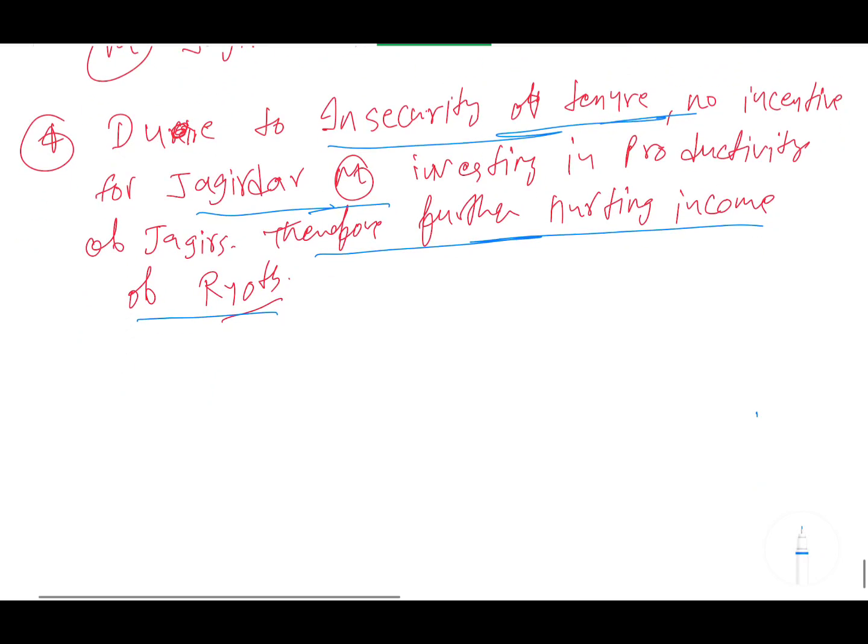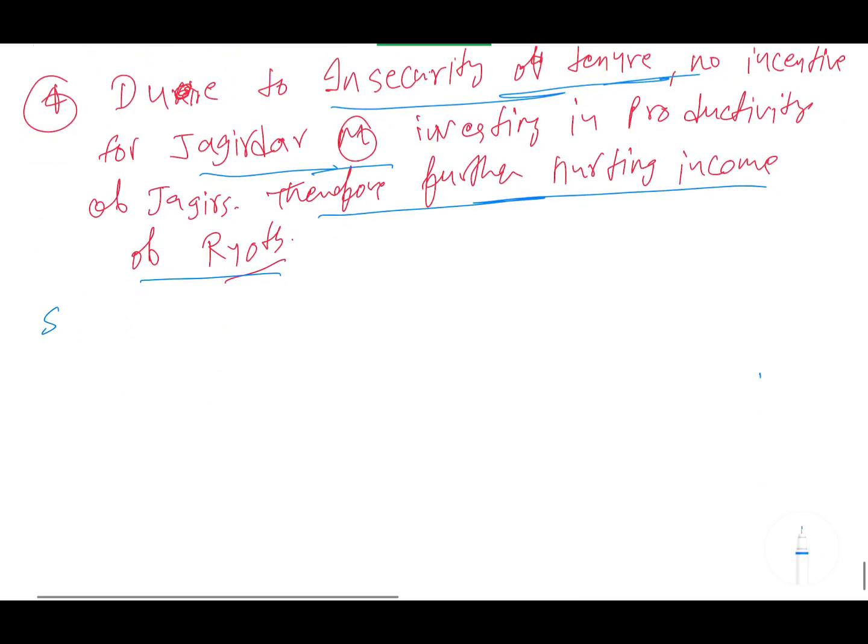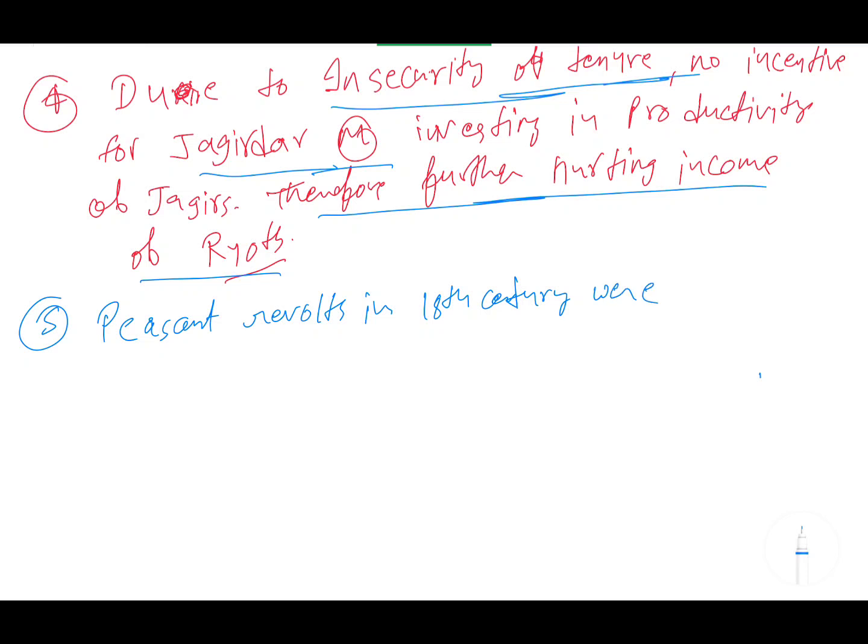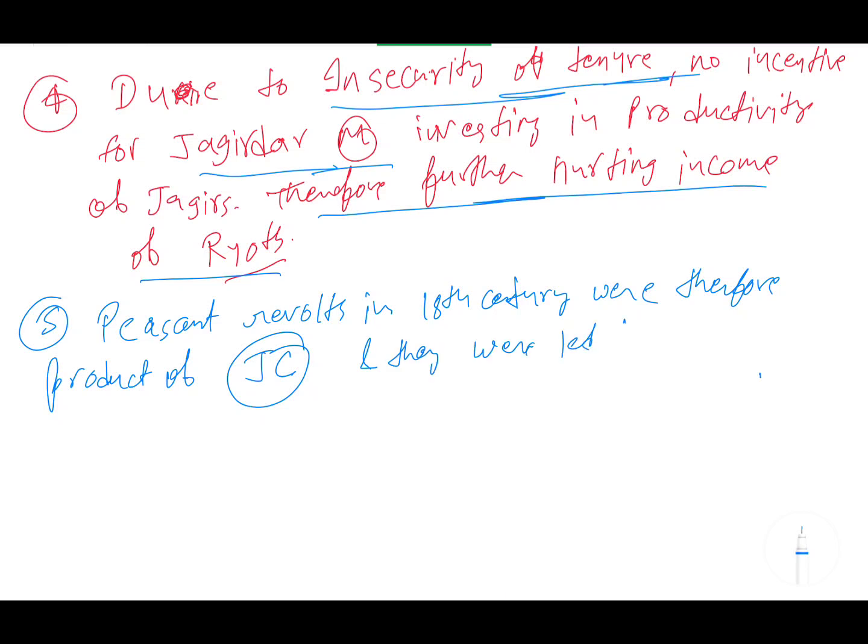Okay. So fourth point हो गया. Next come to the fifth point. Now all this suppression, the suppression of the peasants as well as the primary Zamindars, what does it lead to? It leads to revolt. So the peasant revolts in the 18th century were therefore a product of JC, the Jagirdari crisis, and they were led by Zamindars,